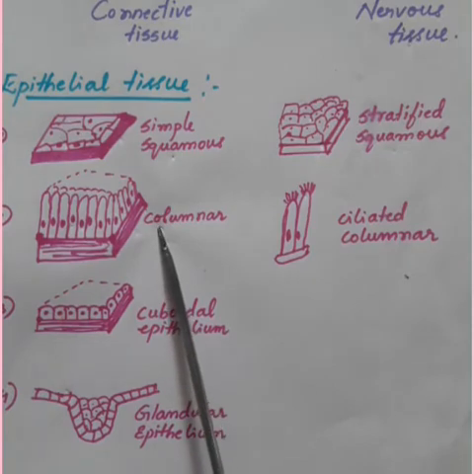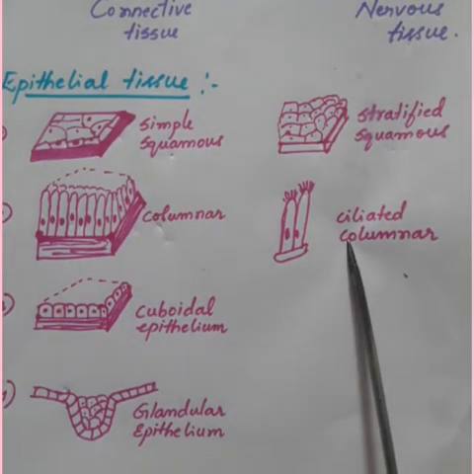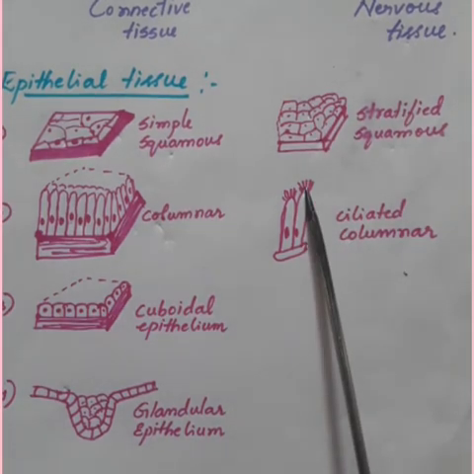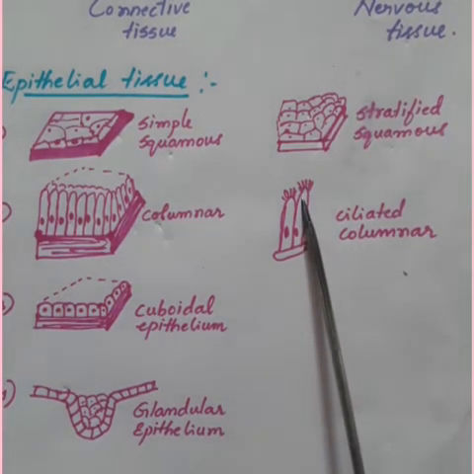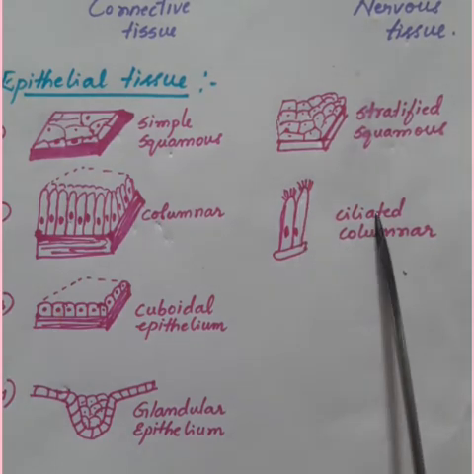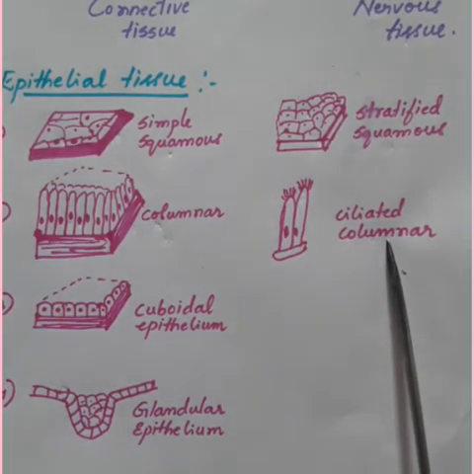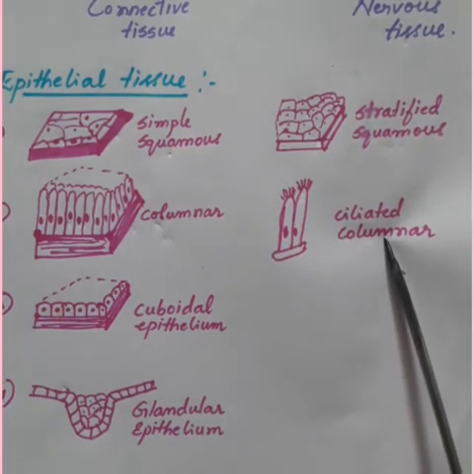In the respiratory tract, the columnar epithelial cells also have cilia or hair-like structures. These hair-like projections on the outer surface of the epithelial cells are called ciliated columnar epithelium. Where is it present? It is present in the respiratory tract.